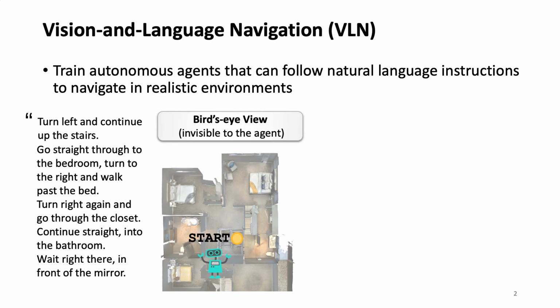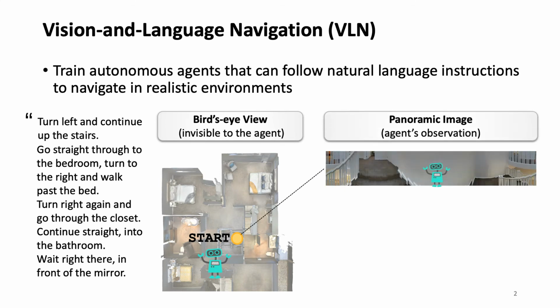Vision and Language Navigation, VLN for short, aims to train autonomous agents that can follow natural language instructions to navigate in realistic environments. The agents won't be given a fully observed map of the environment. Instead, it just can obtain a panoramic observation at each step.